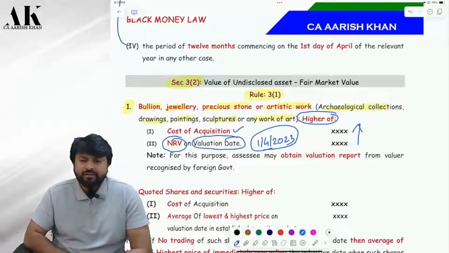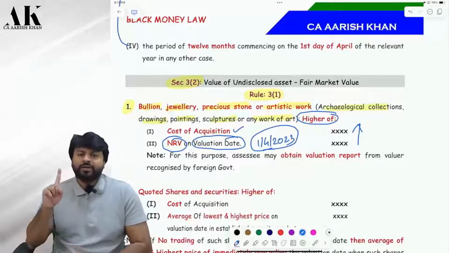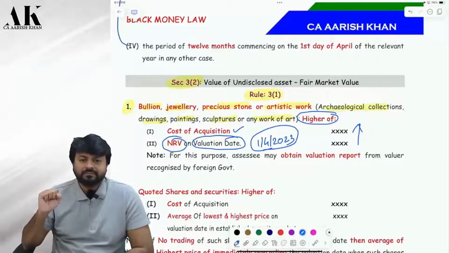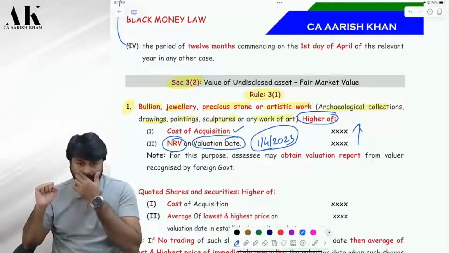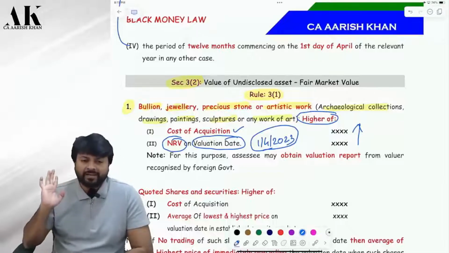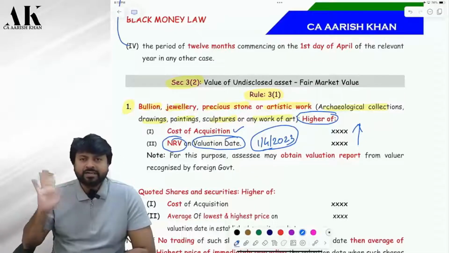So in whichever year you are charging, first of all, I would like to ask you one question. In which year will the asset be charged? In the year in which the AO finds. Whichever year the AO finds, you have to take the value of the 1st April of that year. Understood? In my example, it will mostly be 1/4/2023 only.